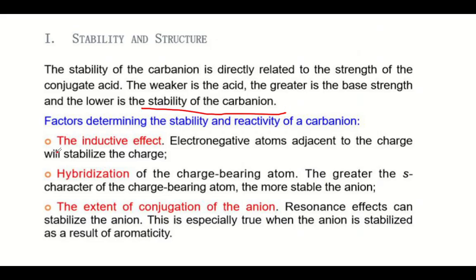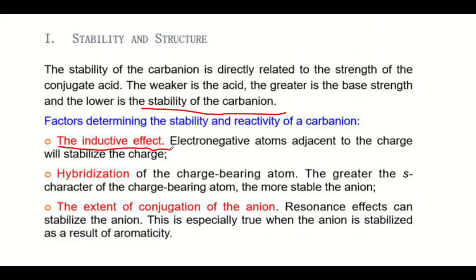The factors deciding the stability of the carbanion are again the inductive effect. We have seen that the electron releasing inductive effect stabilizes the carbocation, while in the case of the carbanion, the electron withdrawing inductive effect stabilizes the carbanion. The electronegative atoms placed adjacent to the charge will stabilize the charge because of their electron withdrawing nature.